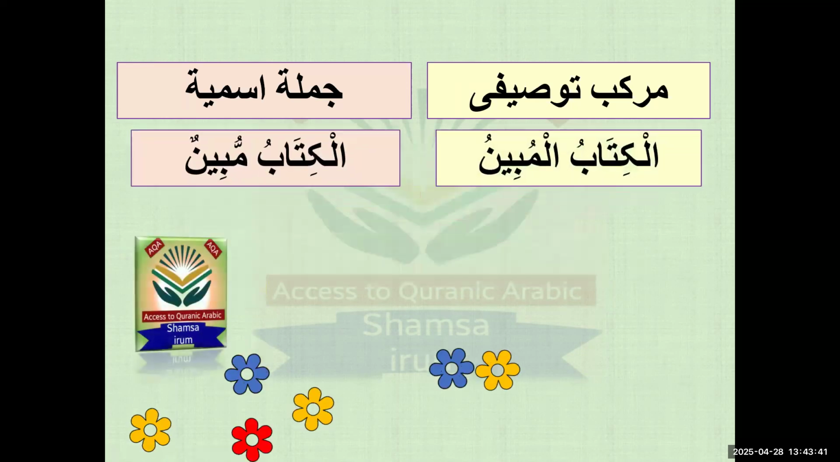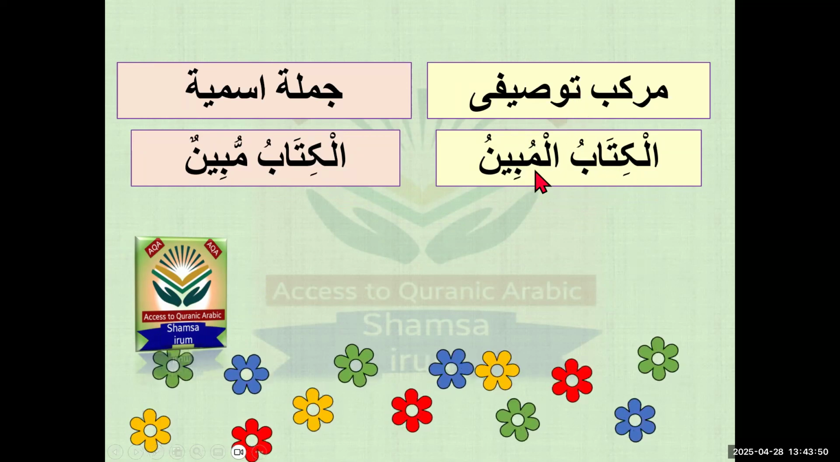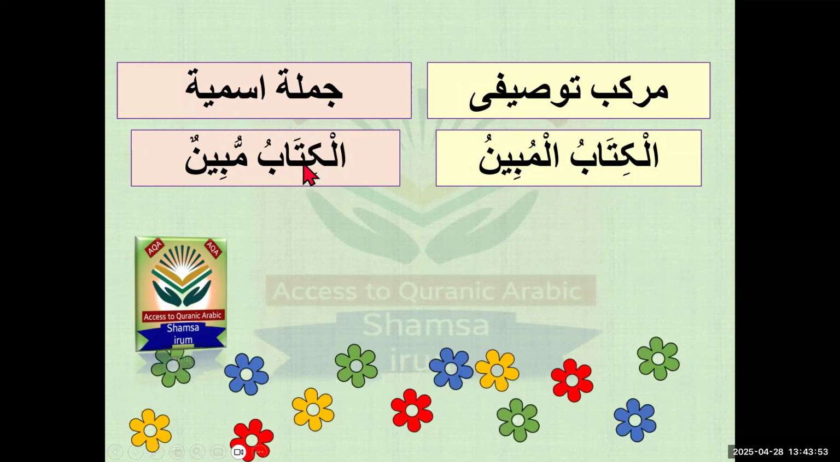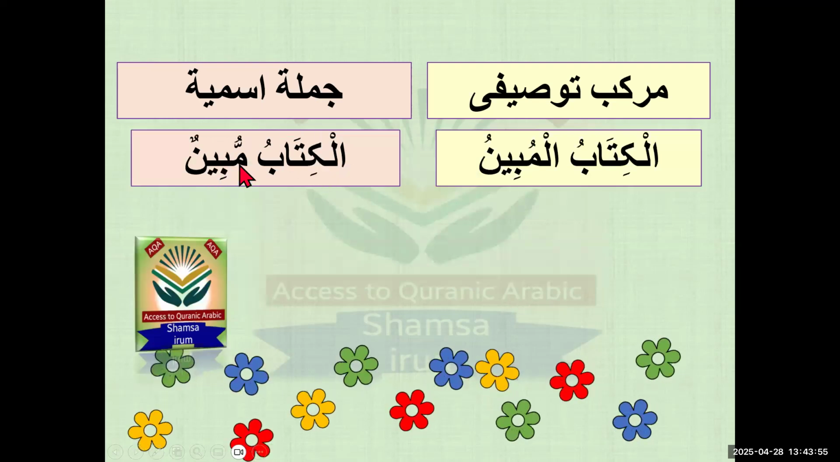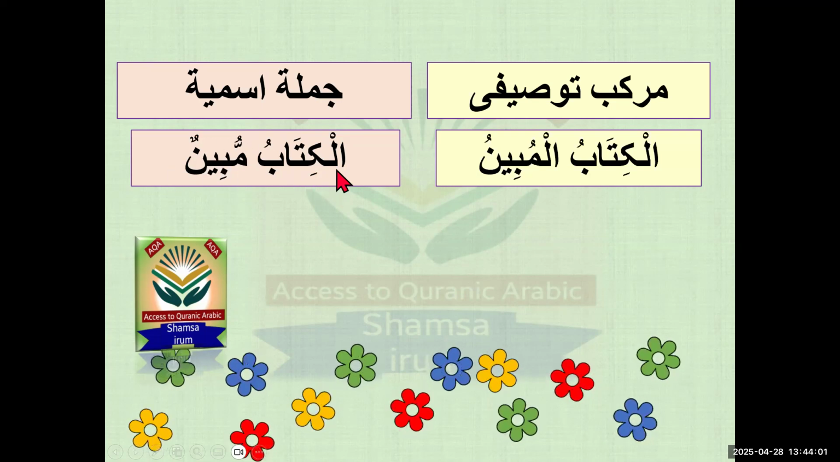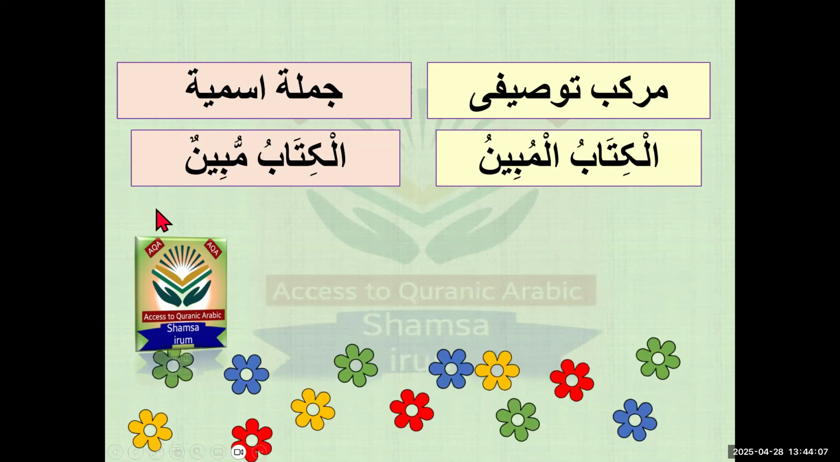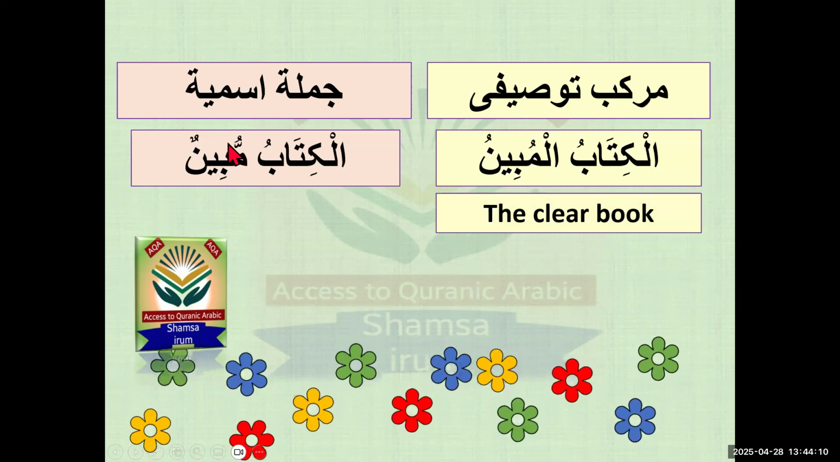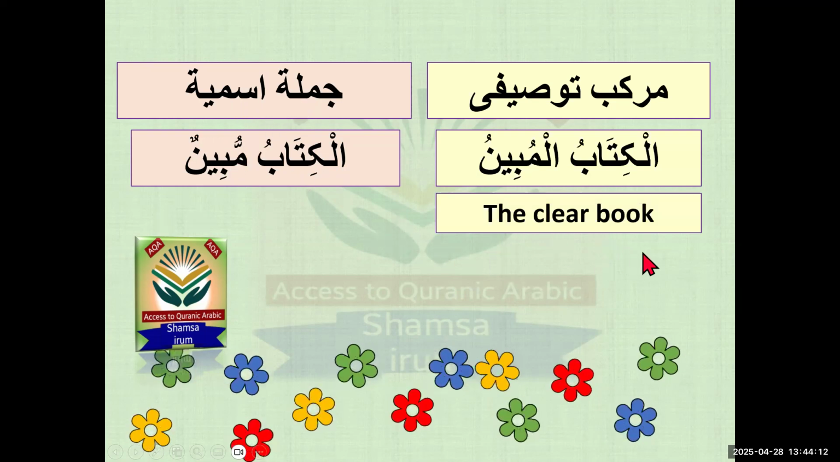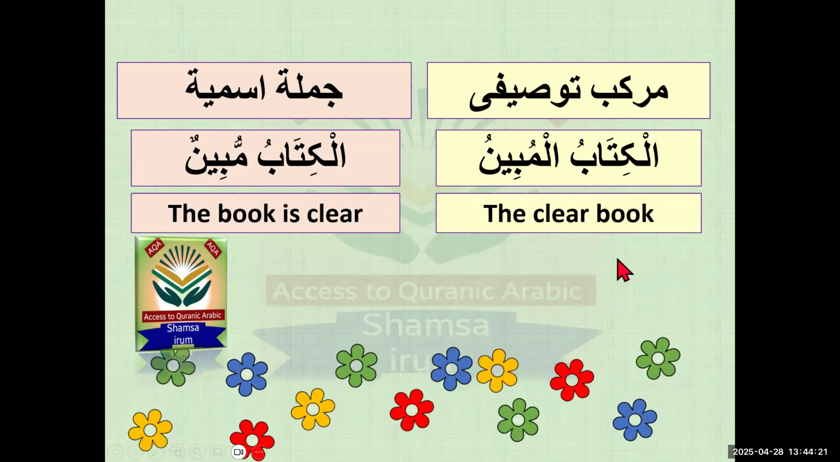Okay, I convert it now. Look, al-kitabu al-mubinu. They both are definite, so it means they are markab tawsifi. While in the jumla ismiya, the first part is definite and the second part is nakira. So marifa plus nakira is equal to jumla ismiya. In jumla ismiya, the first part should be marifa and the second part should be nakira. So al-kitabu al-mubinu means the clear book. On the other hand, the jumla ismiya translation will be a full sentence: the book is clear. The clear book and the book is clear is converted into a full sentence.